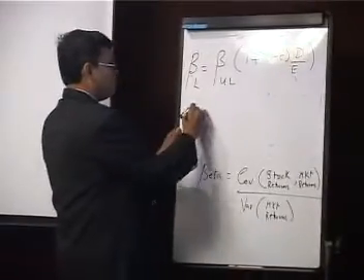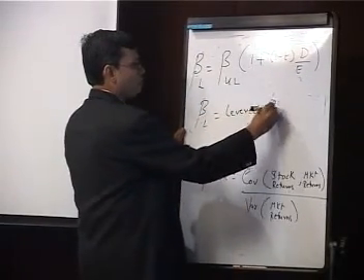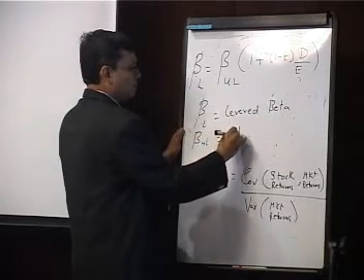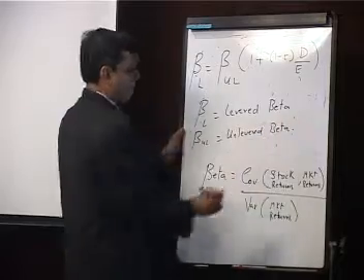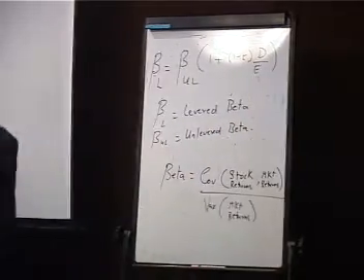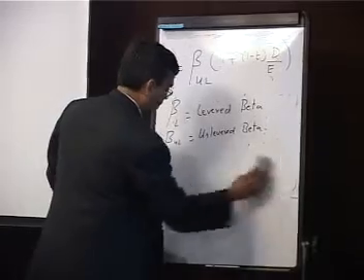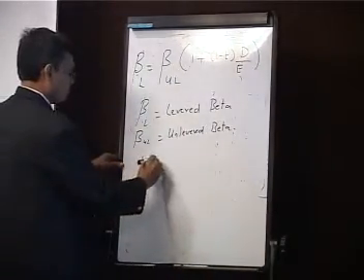BL is levered beta, BUL is unlevered beta, T is tax rate.